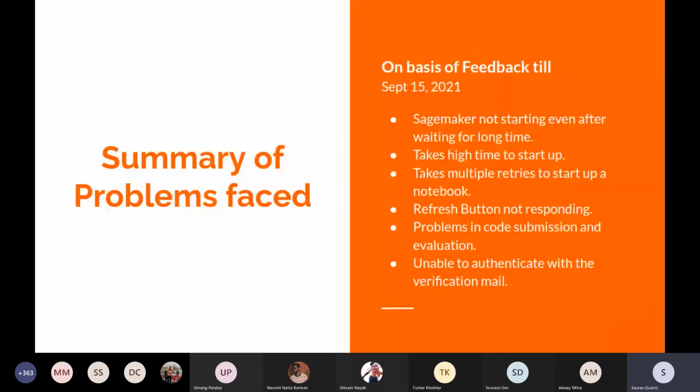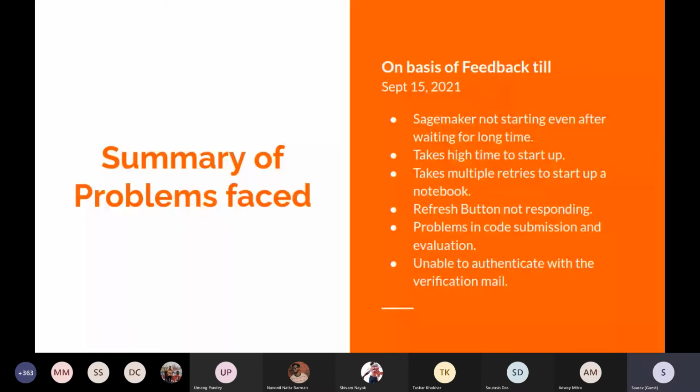For some students, the evaluation scripts were not working; some were facing errors, or the evaluation scripts were failing. And very few of the feedback responses included the problem of not being able to authenticate with the verification mail. So these are the major problems that we have analyzed through the feedback and the email chains from the users and the students.